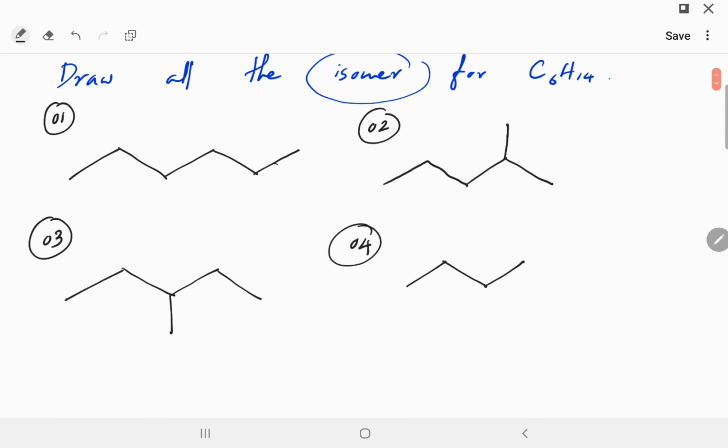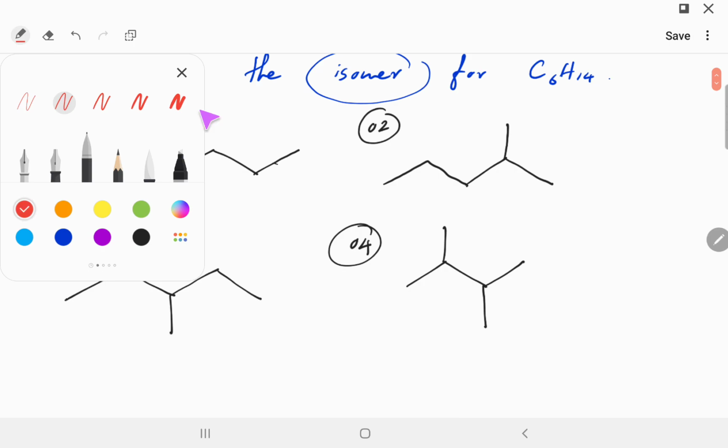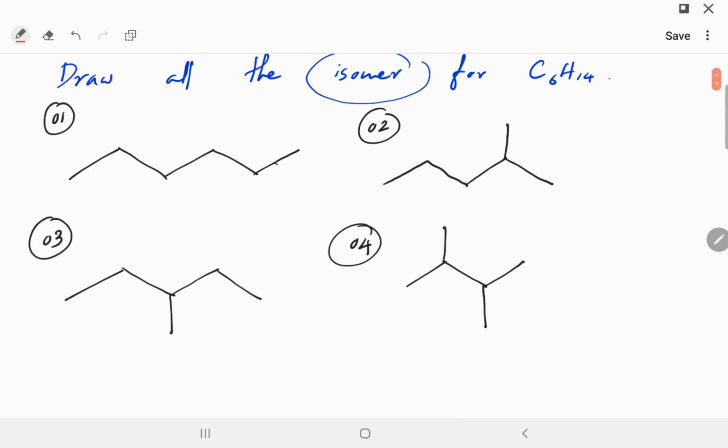Which means I have to have 2 other carbons, right? So I can put one here and the other one here, right? So in here, if you feel like you're confused, let me show you what I do. In the first one, I have all 6 carbons in a continuous manner. In my second and third structure, I only have